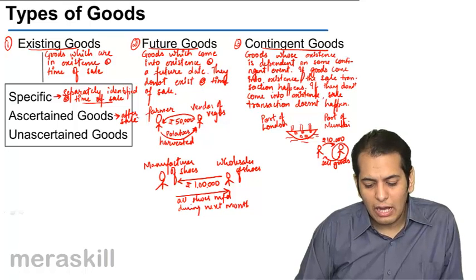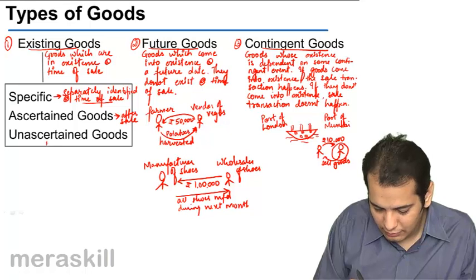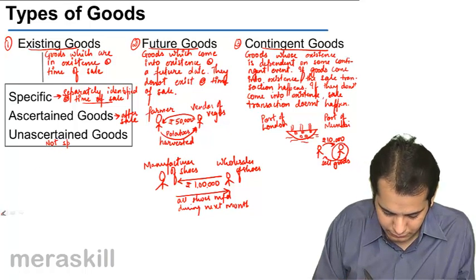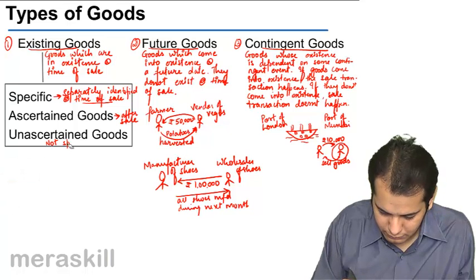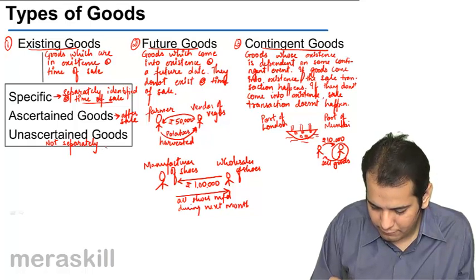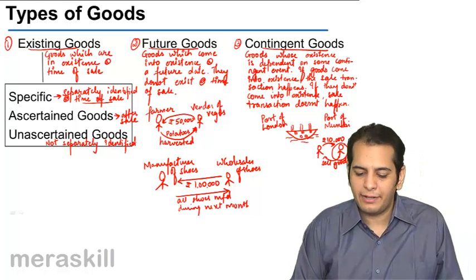So what are unascertained goods? Unascertained goods are goods which are not separately identified.